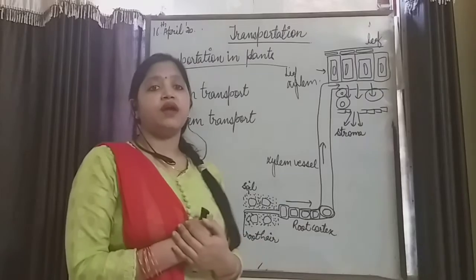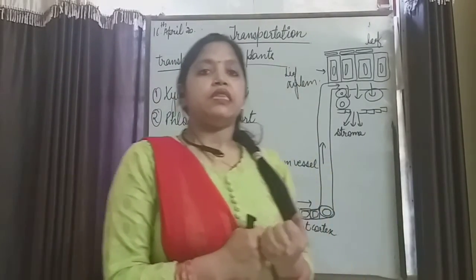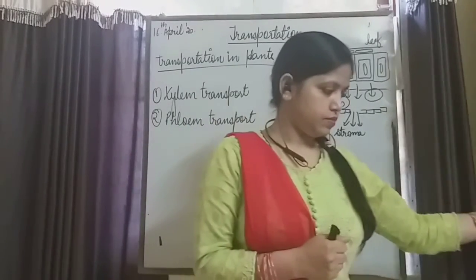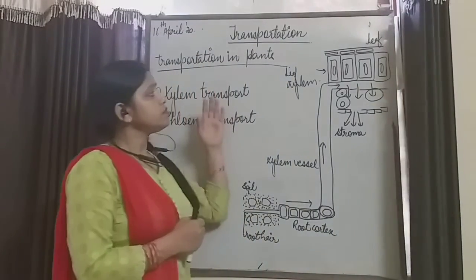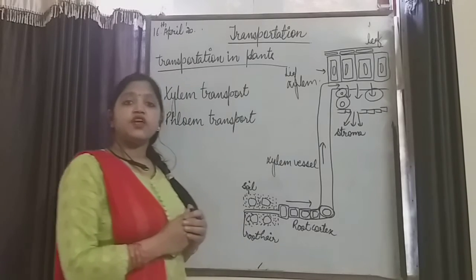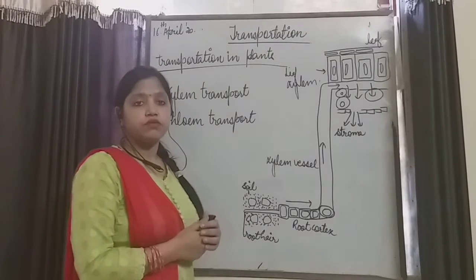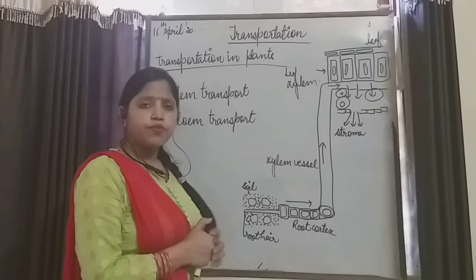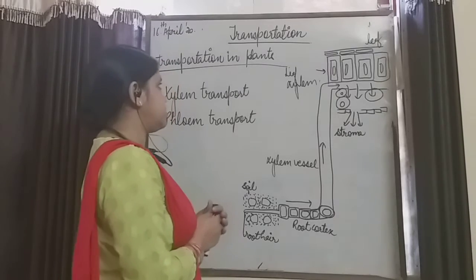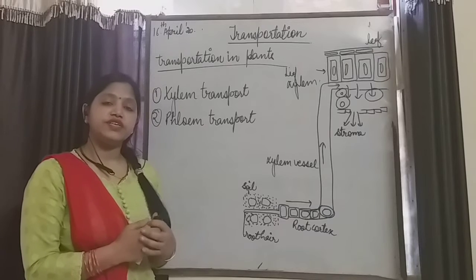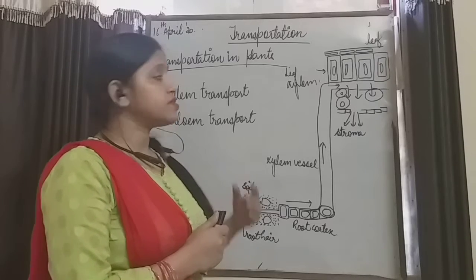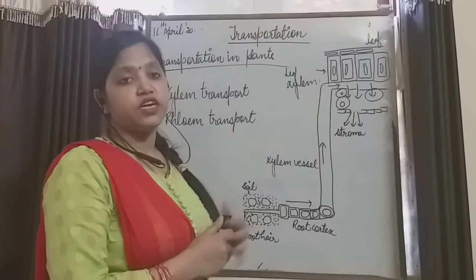So what things do plants need for growth? Actually the requirement of a plant is very low for growth, because the energy requirement is very low, so the requirement of food is very low, right? And transportation is a very slow process inside plants also, due to the lower requirement of energy. Okay? So how does transportation take place in the plant? What are the ways or types that plants use for the process of transportation?